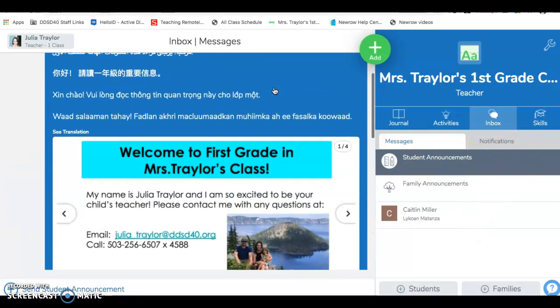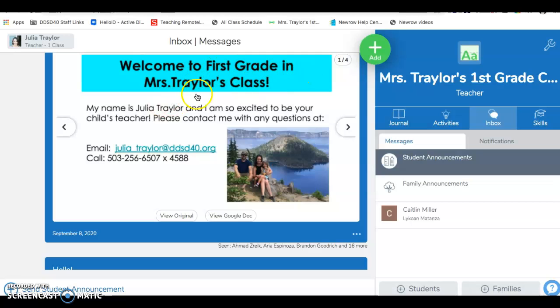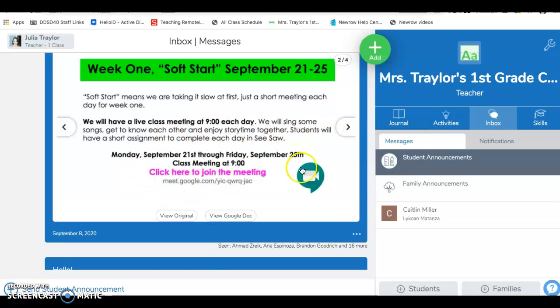So the first announcement is welcome to first grade in Mrs. Trailer's class. So it has this little, these are Google Slides, but it's a little slideshow kind of thing. And then in the second one right here is where they're going to join the meeting every day for the